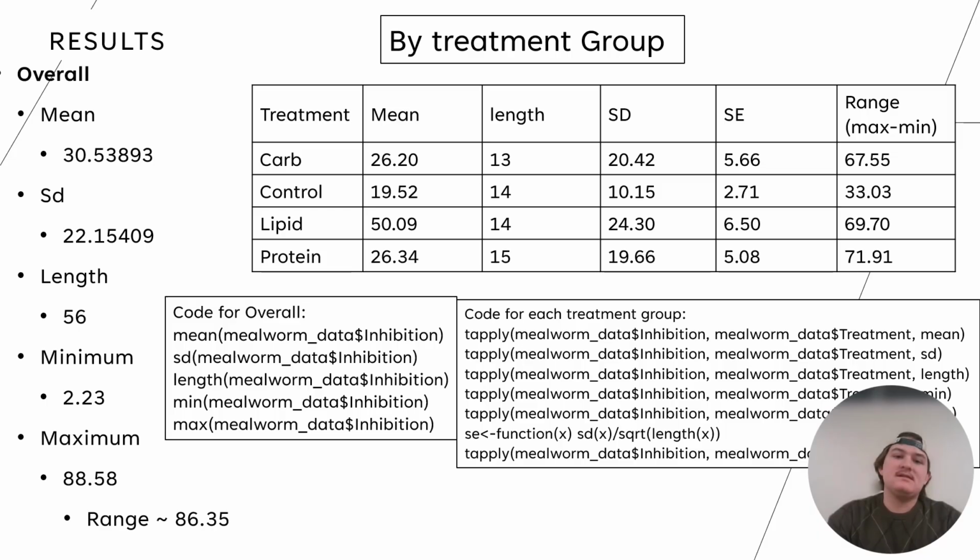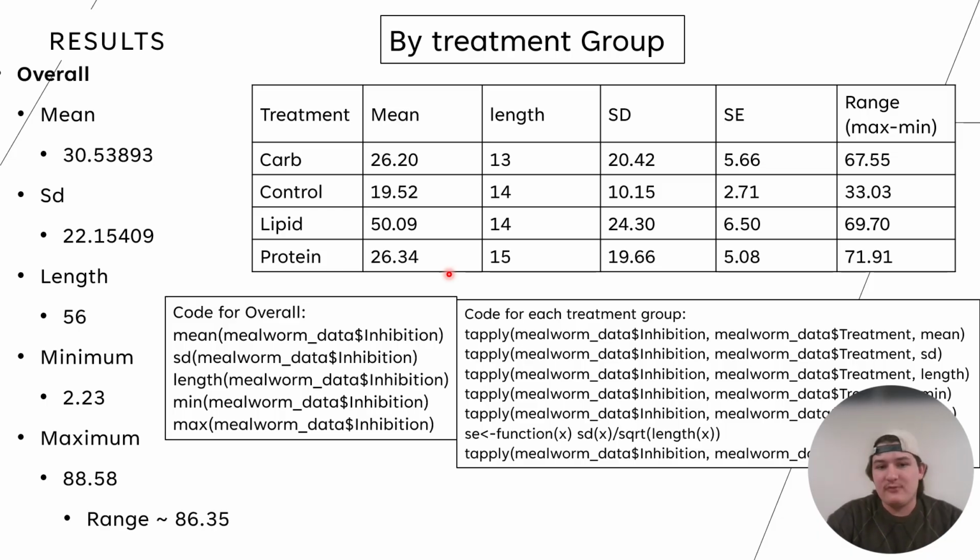Our results overall was a 30.54% inhibition for the mean of all the groups, but we can see a big part of that is coming from the lipid, which shows a little bit more susceptibility, which could be an inference or an educated guess for the future when we look at the statistical analyses.